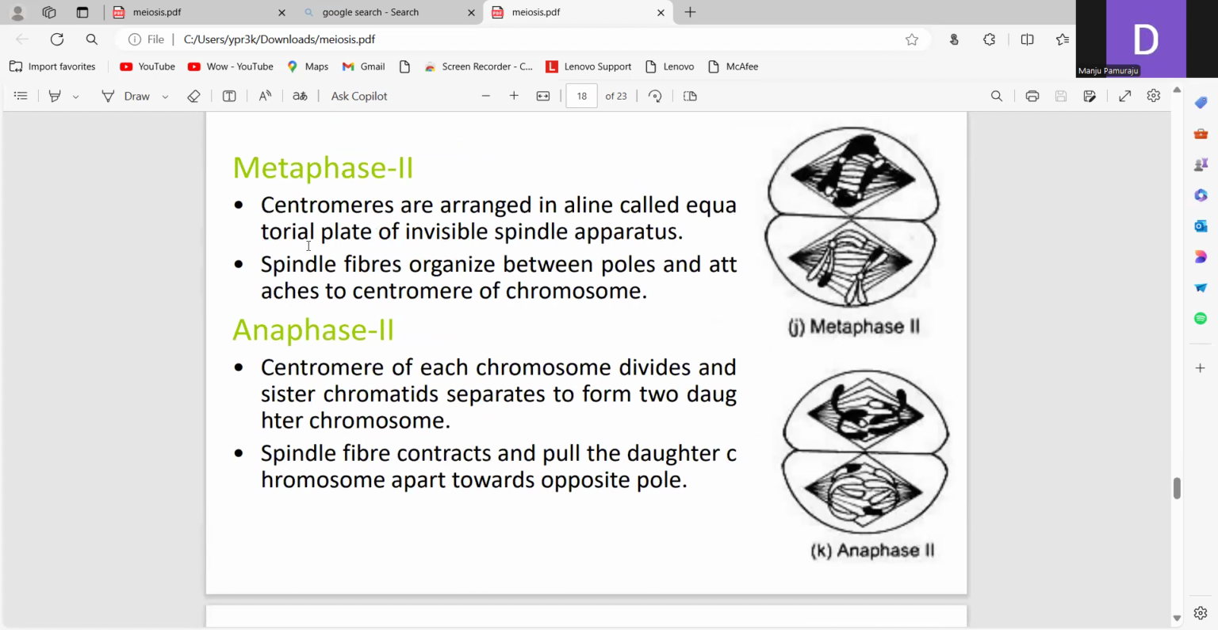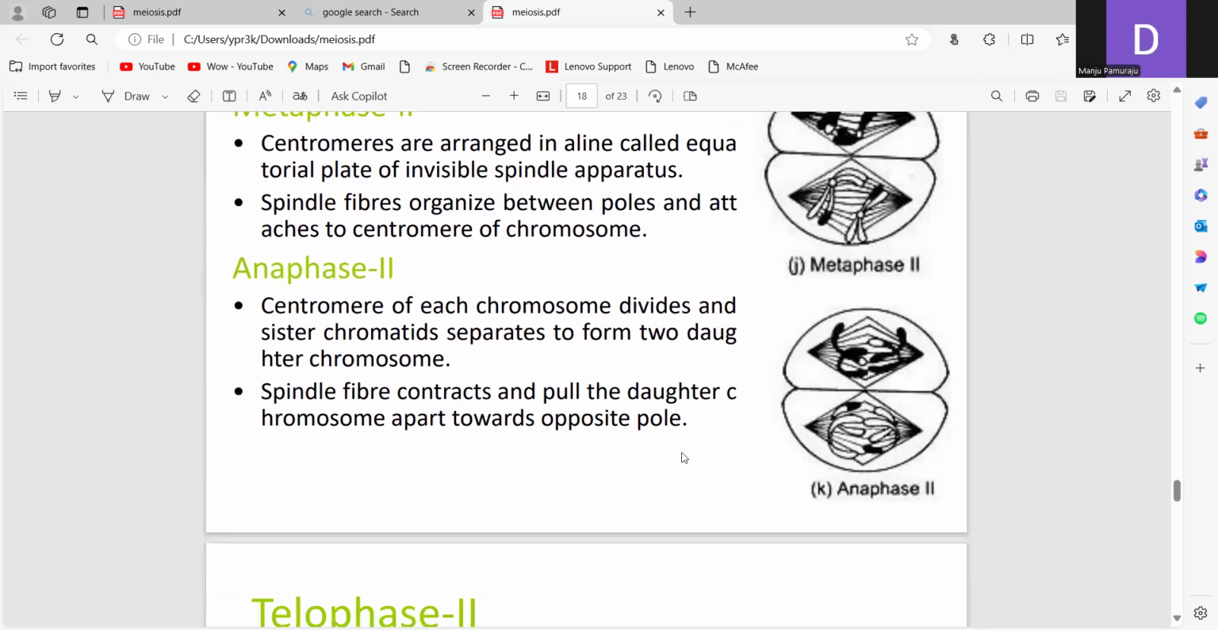So metaphase 2. The centromeres are arranged in a line called the equatorial plate of the invisible spindle. Here in metaphase 2, the metaphase plate will be formed, and the chromosomes will move towards this equator. Anaphase 2: the centromere of each chromosome divides, and sister chromatids separate to form two daughter chromosomes. The spindle fibers contract and pull the daughter chromosomes apart towards the opposite poles.